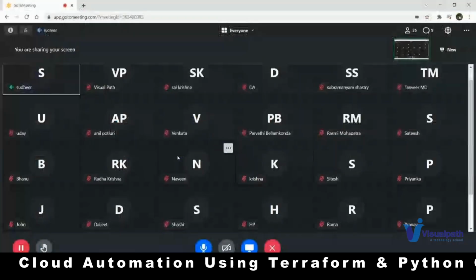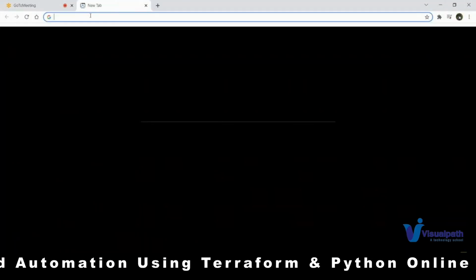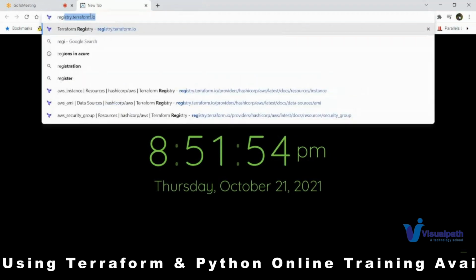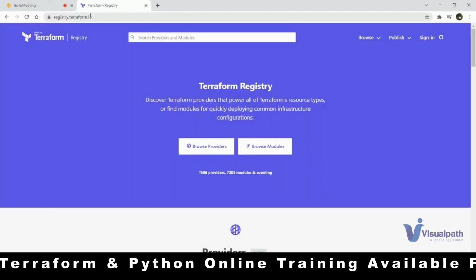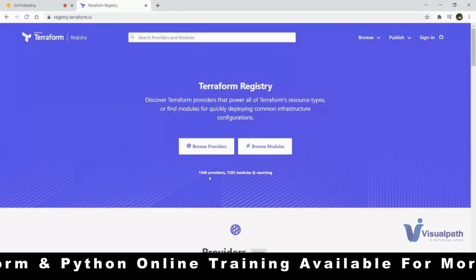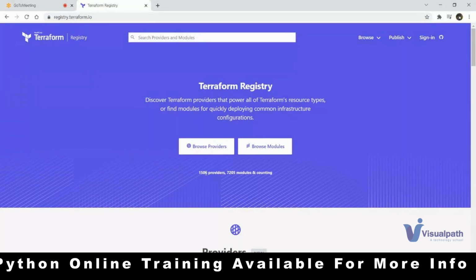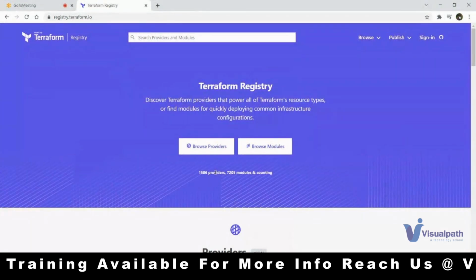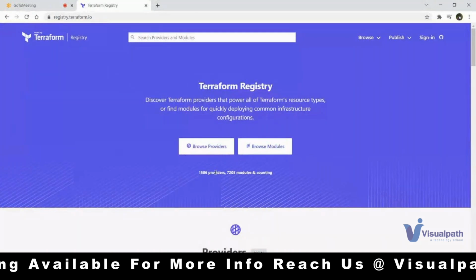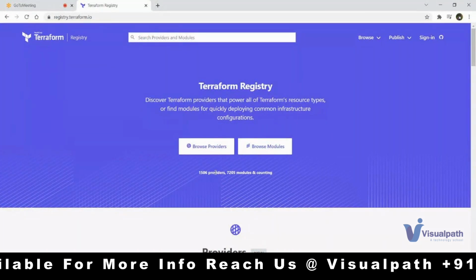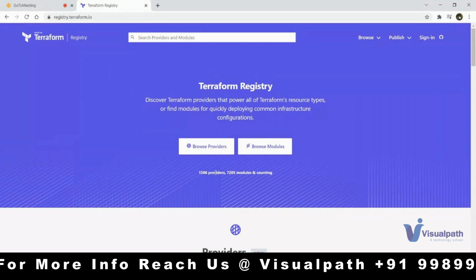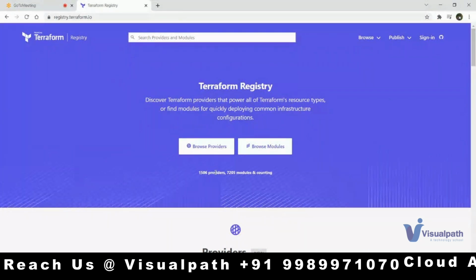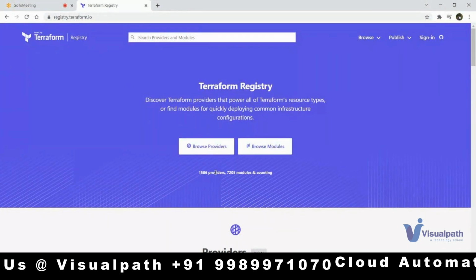If you go to the browser and search for the AWS provider, or go to registry.terraform.io, you can see Terraform is designed for 1506 providers. You can imagine it is beyond your expectation, right? In your career, you don't use this many providers. So it is designed like that, which supports 1506. We are discussing only two right now, AWS and Azure. Similarly, you can see how many providers it supports.